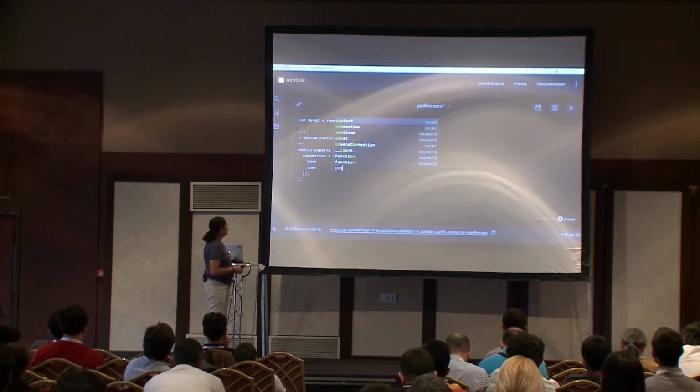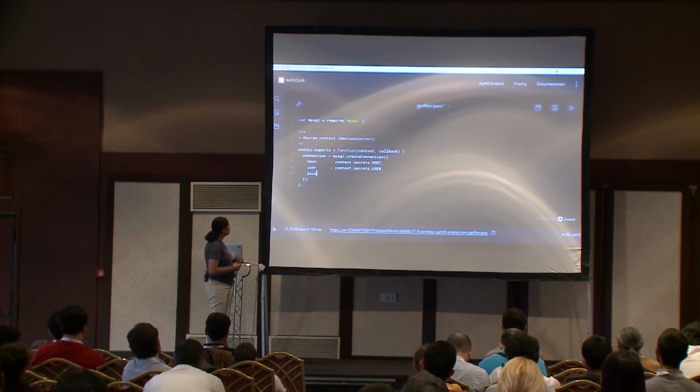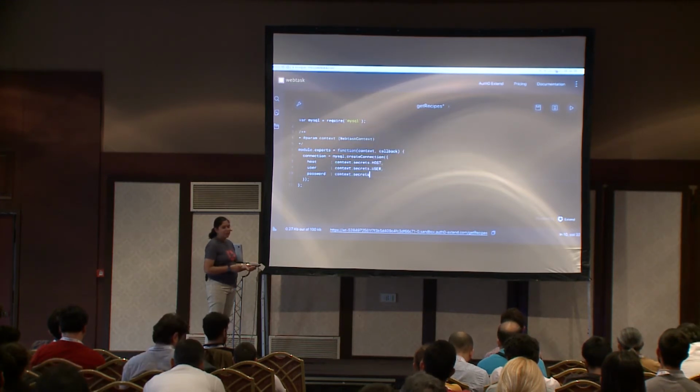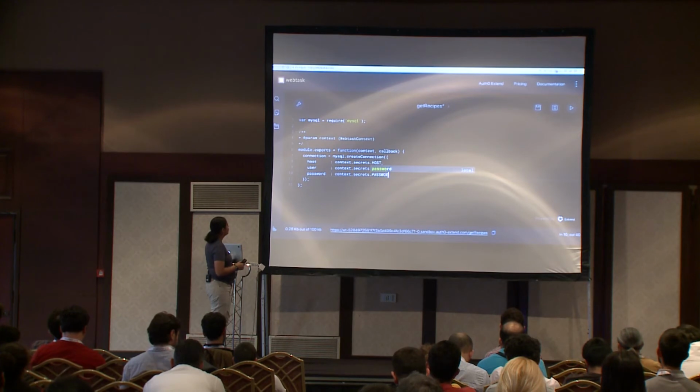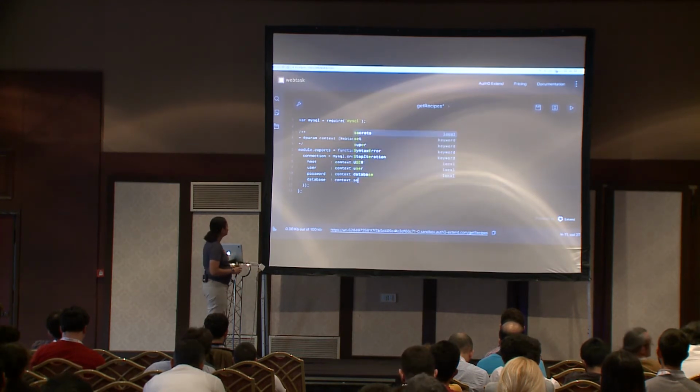So I will use the context, and in the context I can access those secrets to have the host, the username, the password, and the database name. So I will wait. When this finishes, we will create the secrets here, because they need to be stored somewhere.